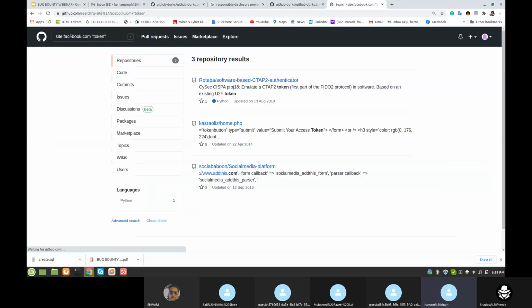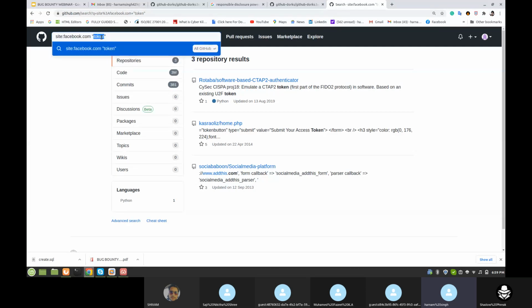There are 3 million code results. If you open 1000 code results, definitely you will get some juicy information, and it will be very critical. Like that you can find other things.